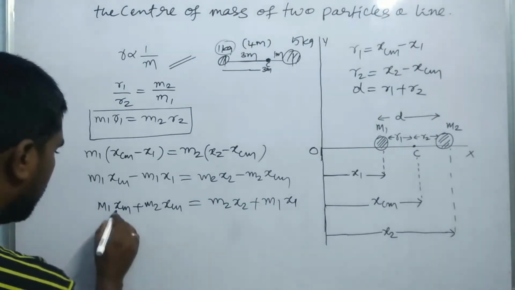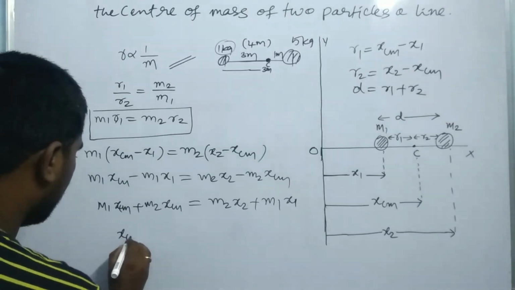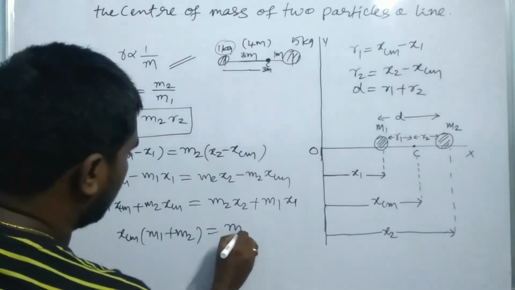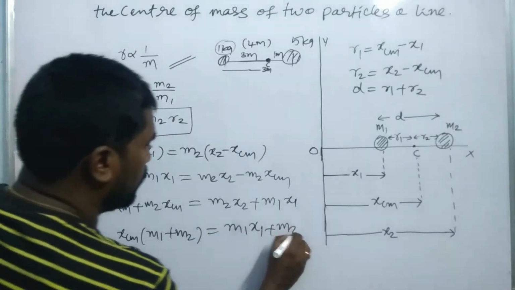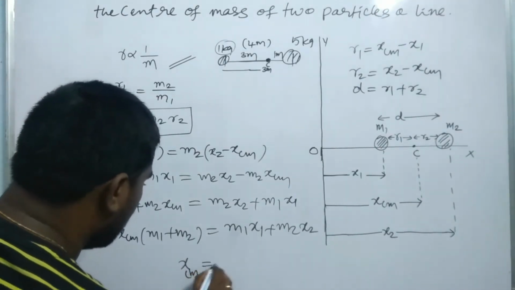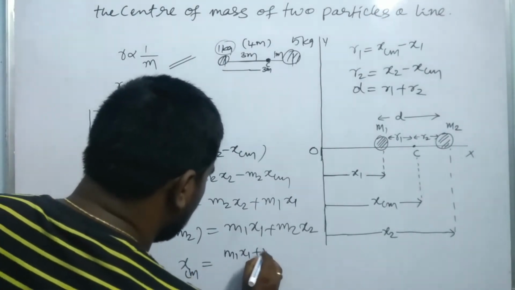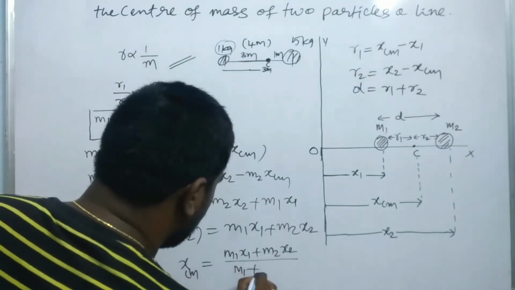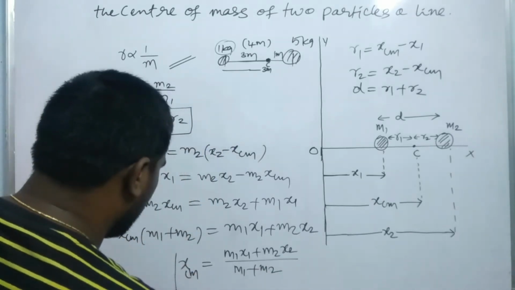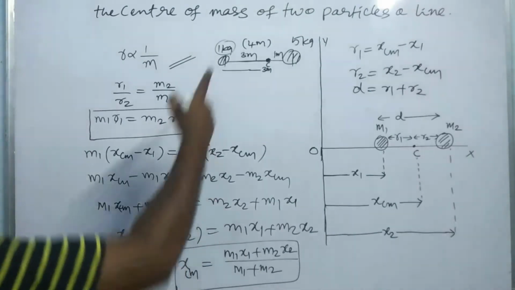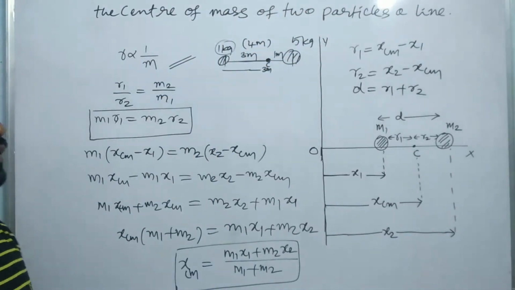Here xcm is common, then M1 plus M2 here. This is M1 x1 plus M2 x2. Therefore xcm is equal to M1 x1 plus M2 x2 by M1 plus M2. So this is the center of mass. This is the center of mass of two particles in a line.